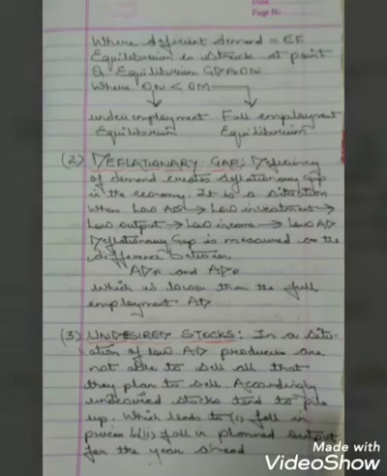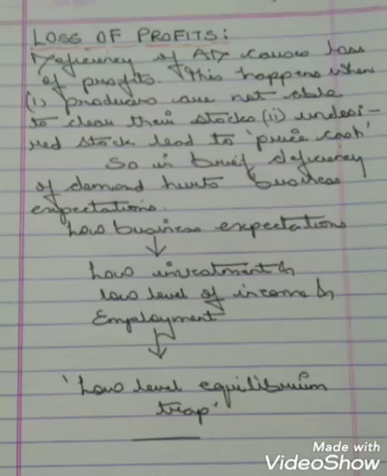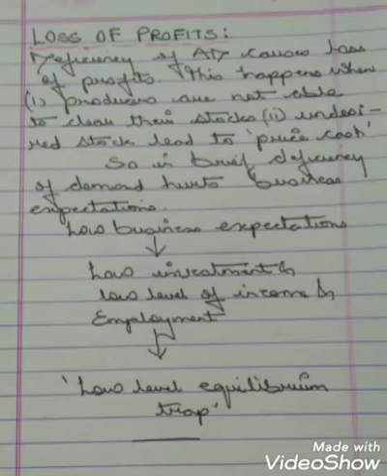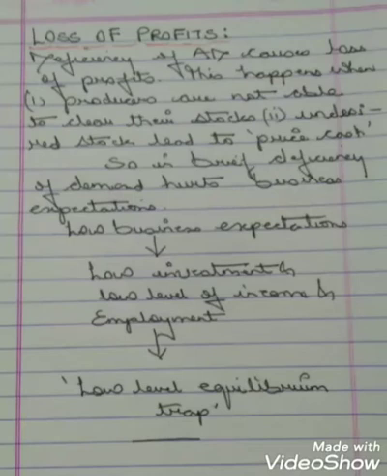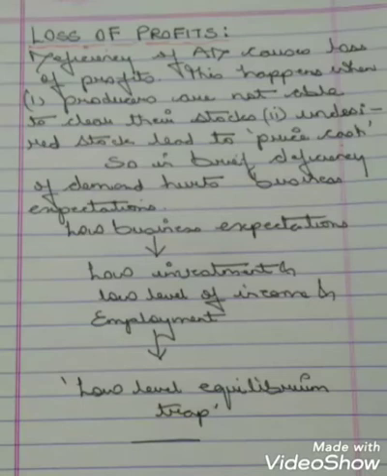And the last consequence of deficient demand is loss of profit. Now when we talk about loss of profit, deficiency of AD causes loss of profit. Means when AD is less, then how can a producer earn profit? Now this happens under two situations. First, when producers are not able to clear the stock. The stock which the producer is having, he is not able to sell it. If he is not able to sell it, that means it's a situation of loss. He is not able to earn the profit.